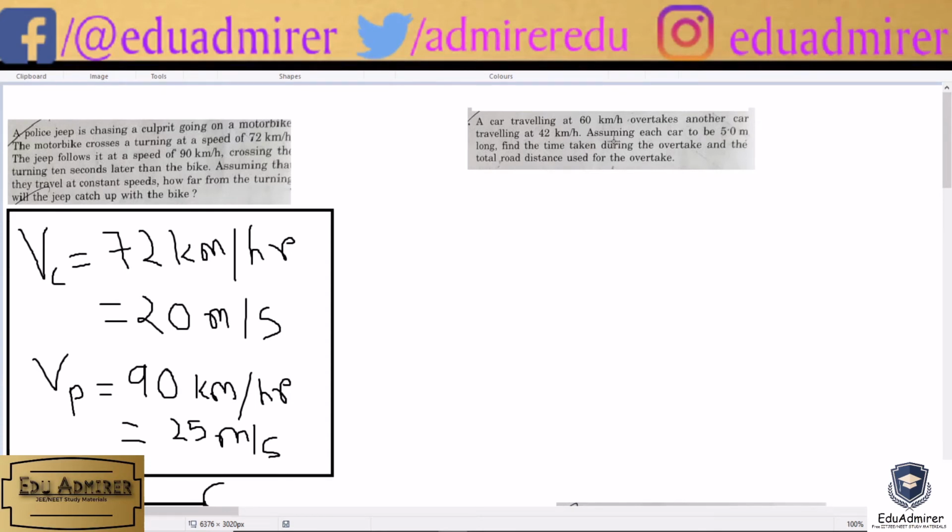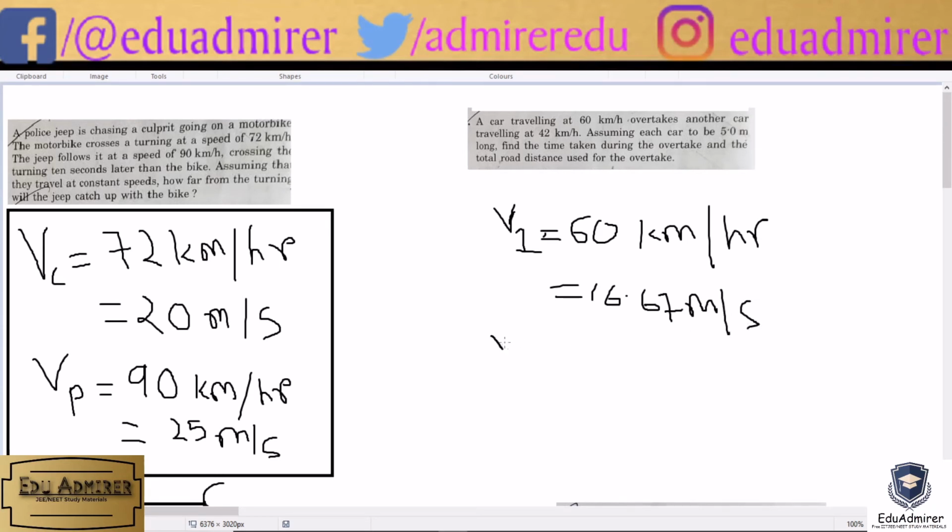A car traveling at 60 km per hour overtakes another car traveling at 42 km per hour. Assuming each car to be 5 meter long, find the time taken during the overtake and the total road distance used for the overtake. Okay, so the speed of the first car, let the first car be v1, is given to be 60 kilometer per hour. On converting it to meter per second, we have to multiply it by 5 by 18. On calculating, we will get 16.67 meter per second.